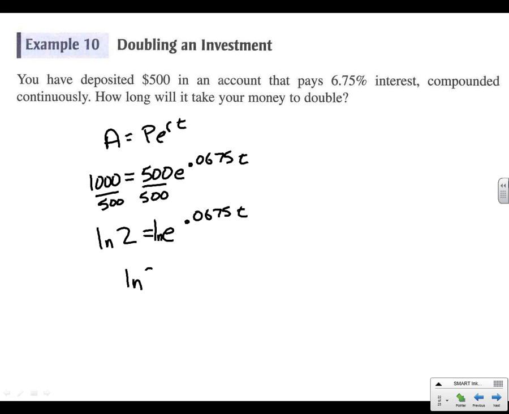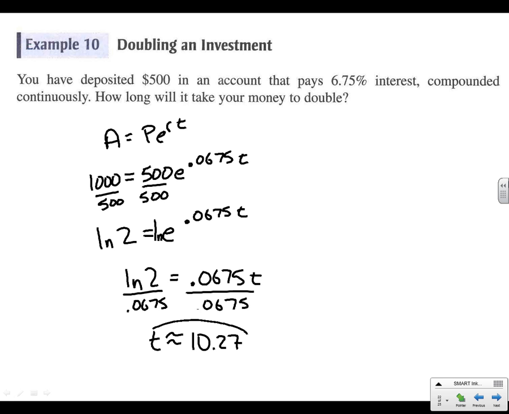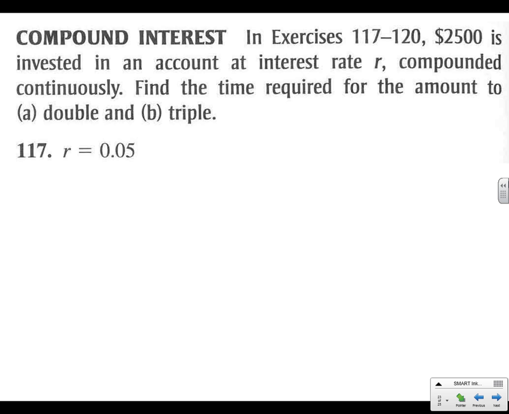So the natural log of 2 equals 0.0675t. We could divide both sides by 0.0675. And we'll end up with t approximately equal to, we've got to plug that into our calculator, but if you do it correctly, you're going to end up with 10.27. So it's going to take you about 10 years for your money to double. All right, same type of problem on 117.